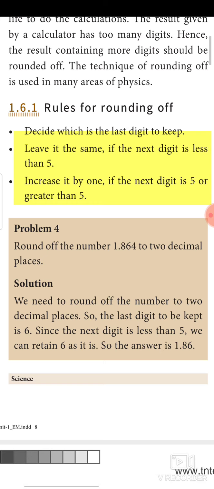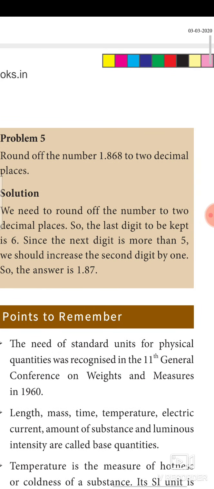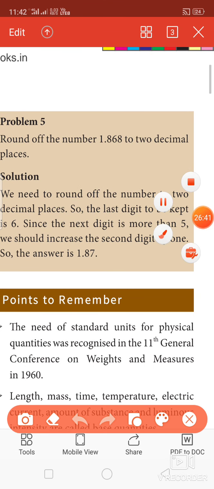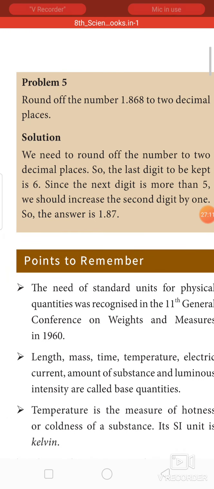Okay, now increase it by 1 if the next digit is 5 or greater than 5. See this example. So what is the number given? 1.868. Up to 2 decimal point correct means they have asked 2 decimal point correct. So I have to keep the number 6. I have to see the next number, which is 8, greater than 5. So I have to increase one number. So 1.87 is the answer. Okay, I hope you understand this lesson completely.